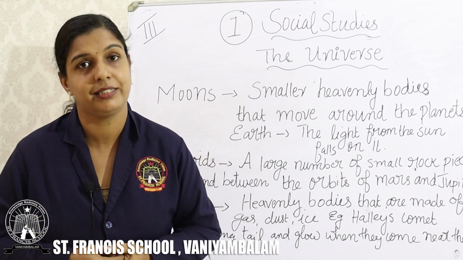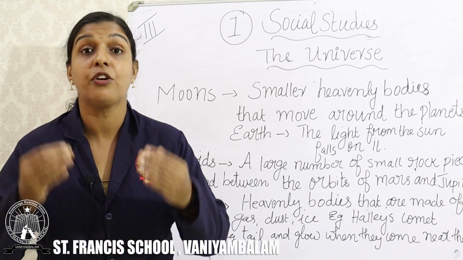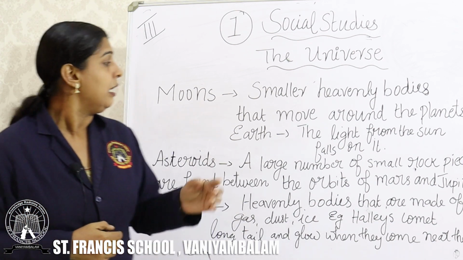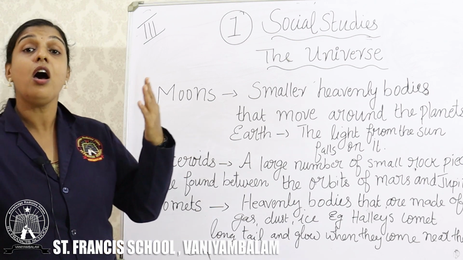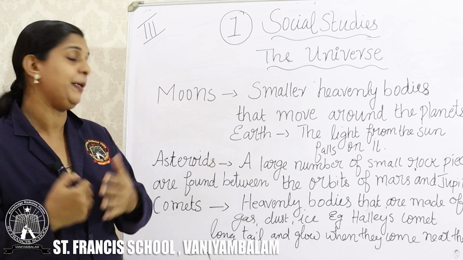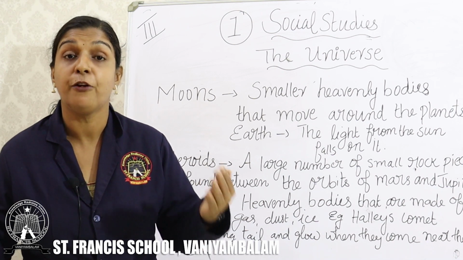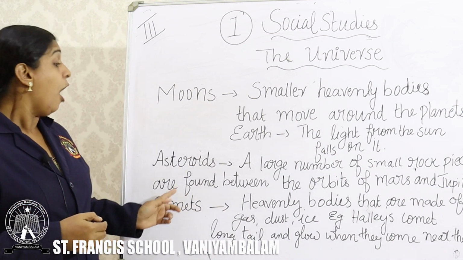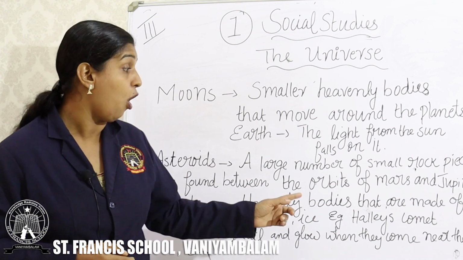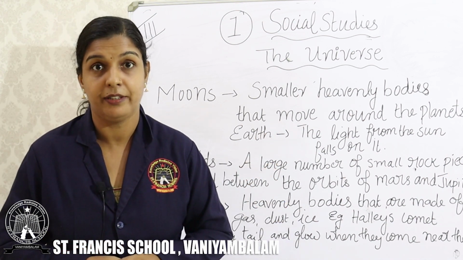The asteroids. Asteroids are rock pieces. Asteroids are a large number of small rock pieces. A large number of small pieces of rocks are found between the orbits of Mars and Jupiter.